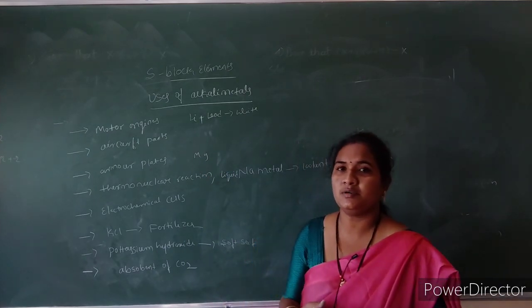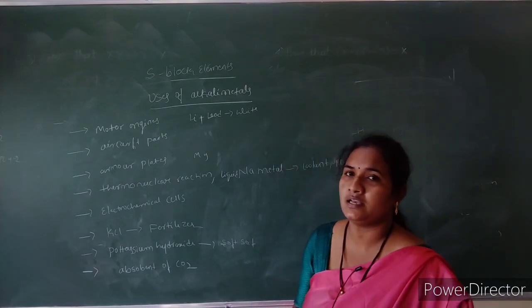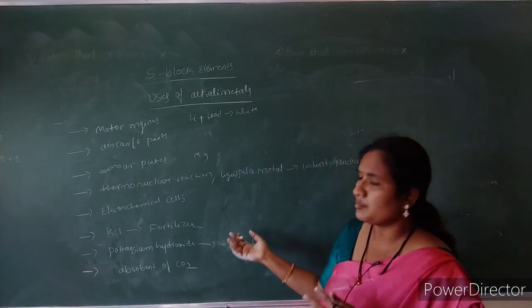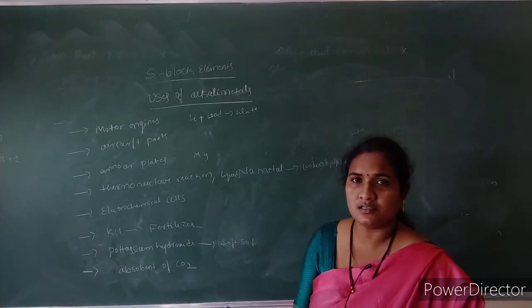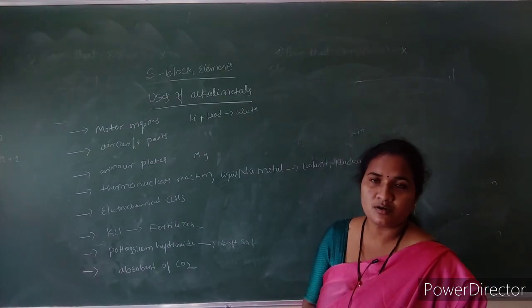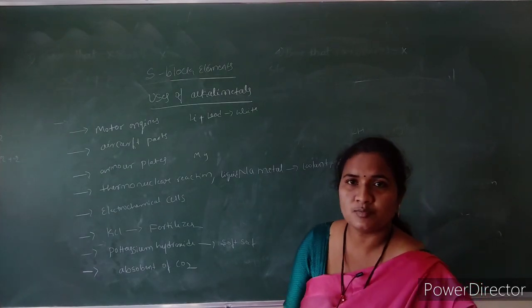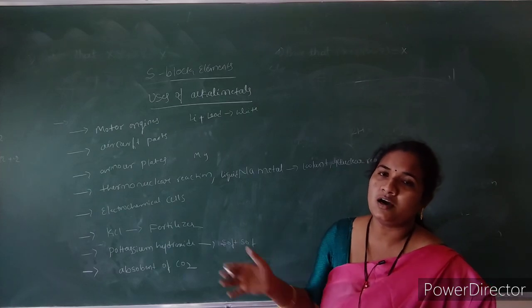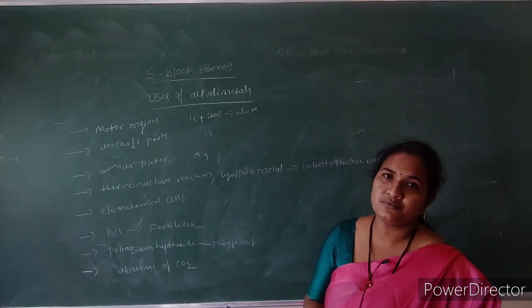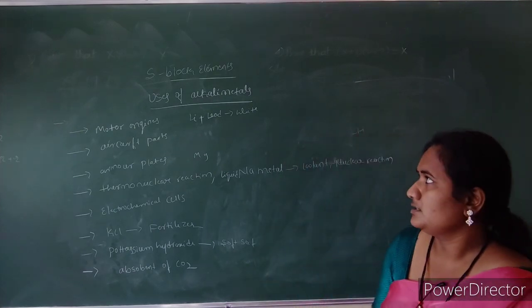All alkali metals show uses in industrial as well as biological purposes. Sometimes alkali metals are also used in the manufacture of petrol, and liquid metal is used in the thermonuclear reactor system. So all alkali metals show different benefits in different industrial ways.